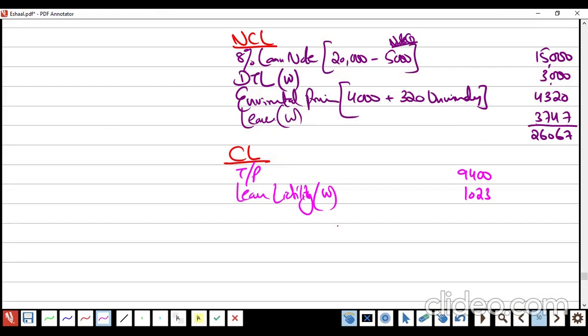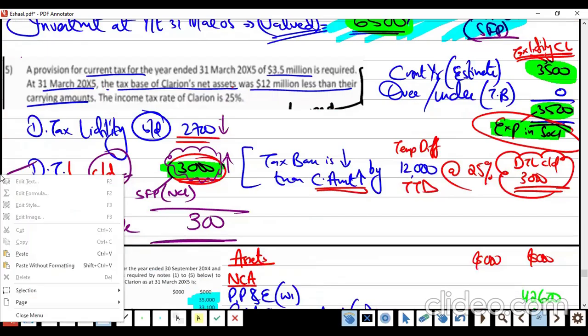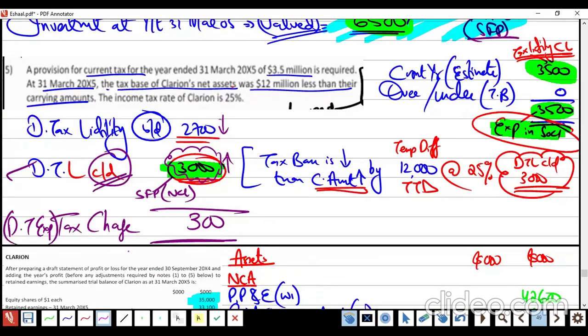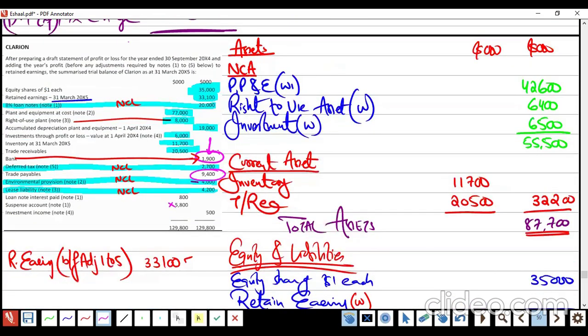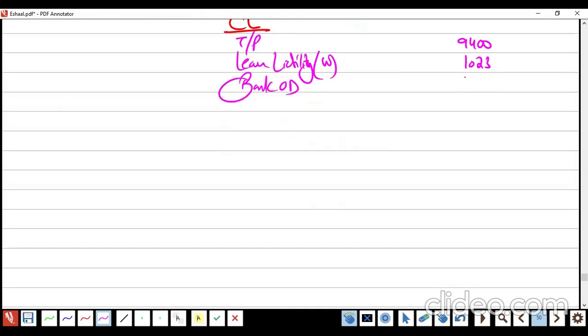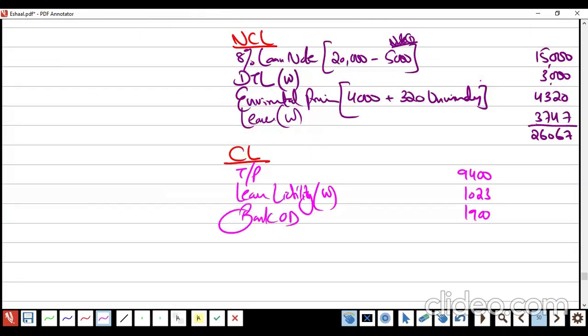And bank is supposed to be the last. Bank OD. Why I wrote OD? Because it's on which side? Credit side. How much? 1,900.